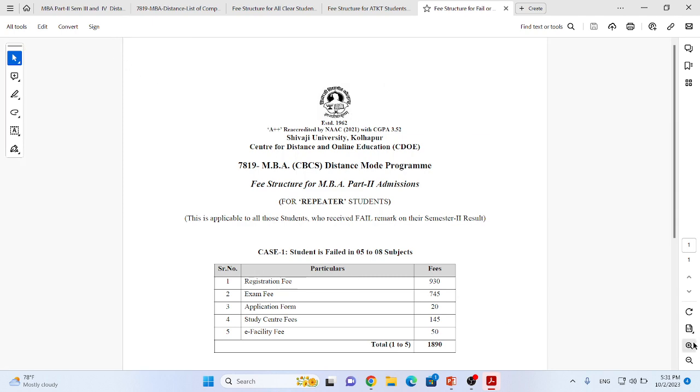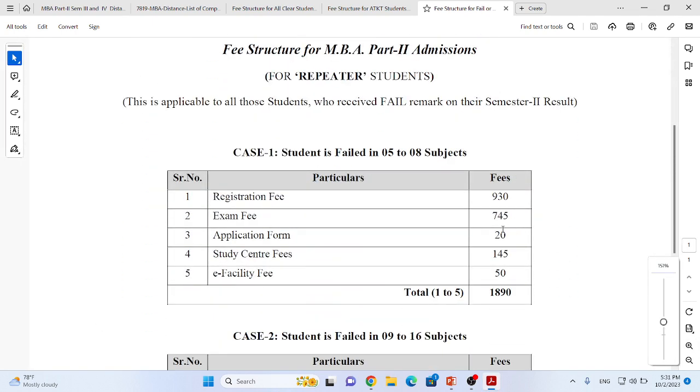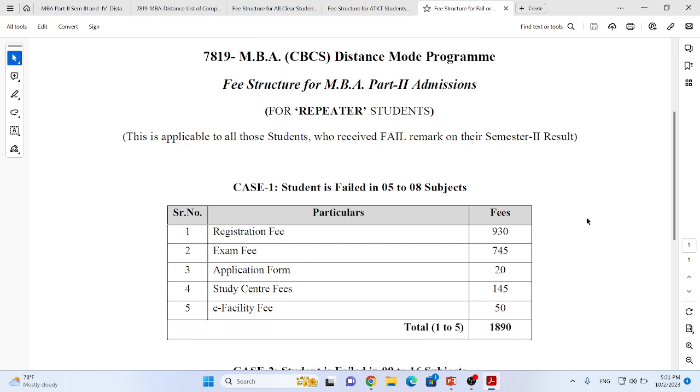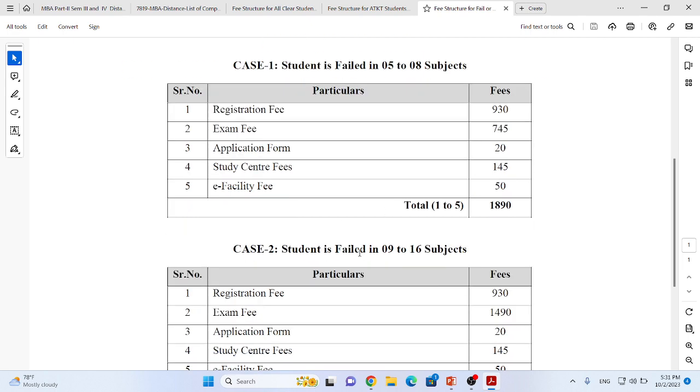Whereas those students who have failed in their first year of MBA, that means a clear-cut remark on their result as fail, not pass, not fail ATKT, only fail. That means there are two cases. Case 1 is the student has failed in 5 to 8 subjects, and case 2 is the student has failed in 9 to 16 subjects.